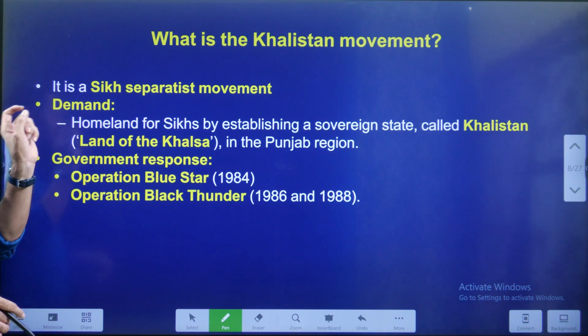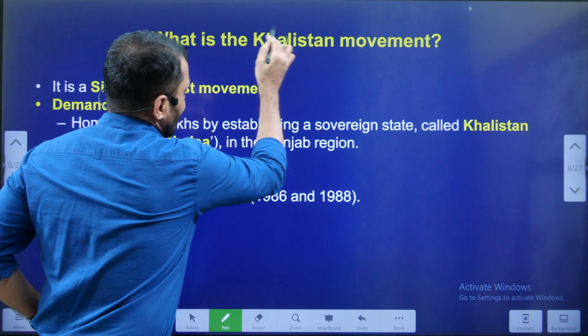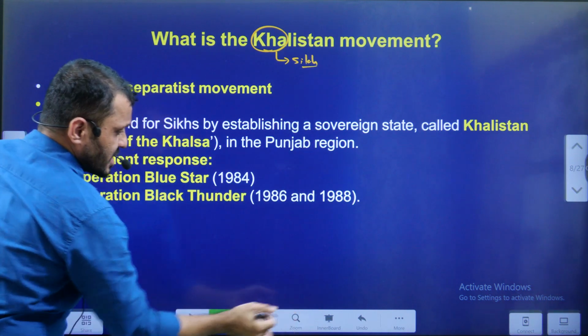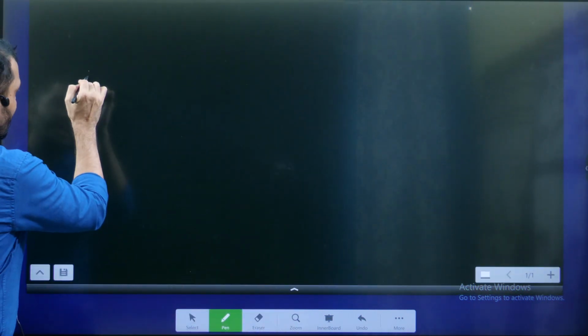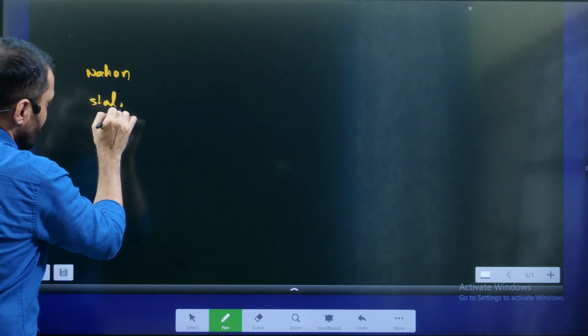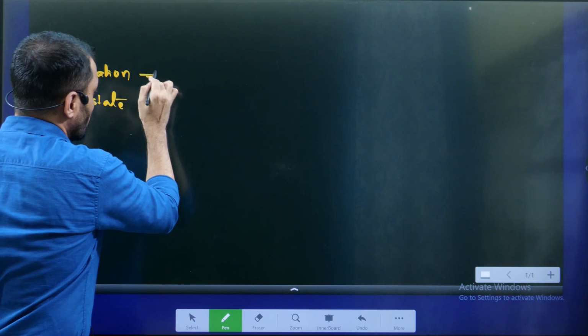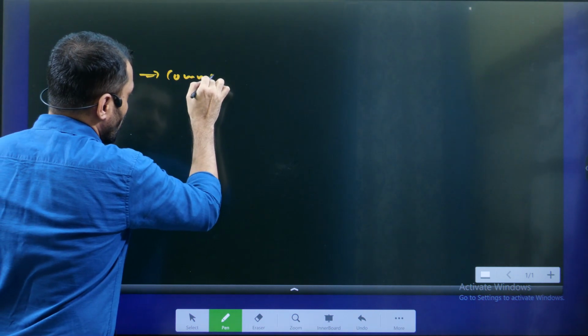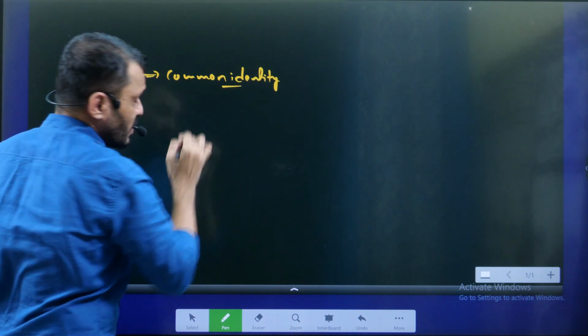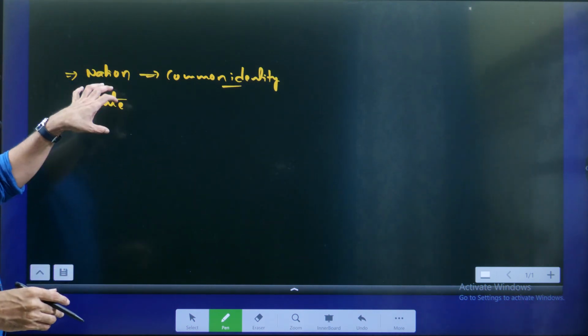Next, what is the Khalistani movement? You know students, the Khalistani movement is related to Sikh nationalism. Here you have to understand the difference between the nation and the state. A nation is related to one common identity. When people identify themselves with a common identity, that is known as a nation.